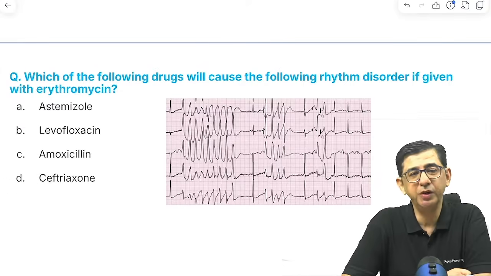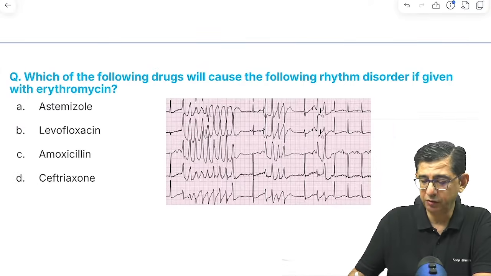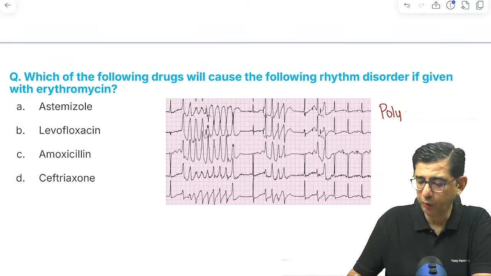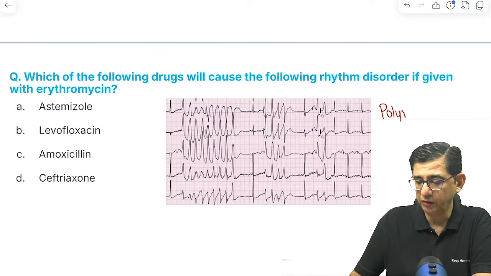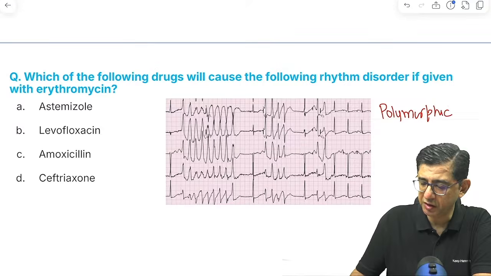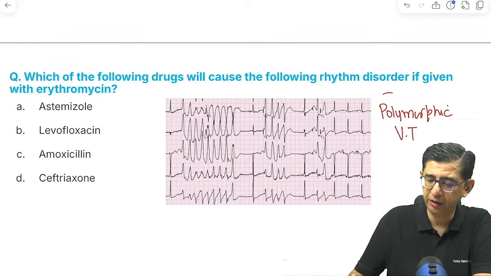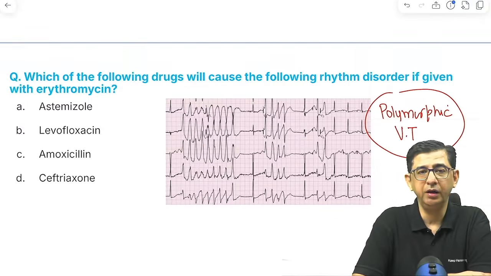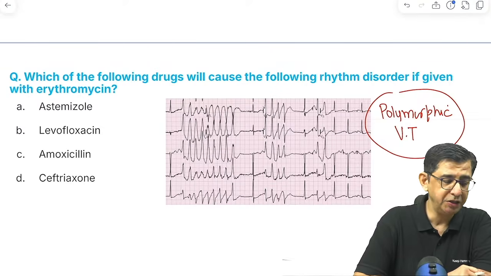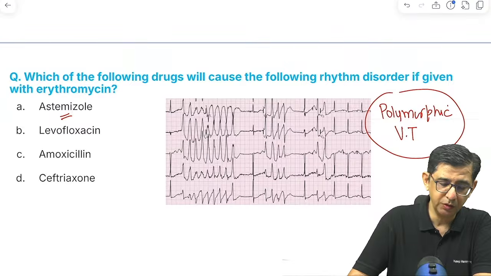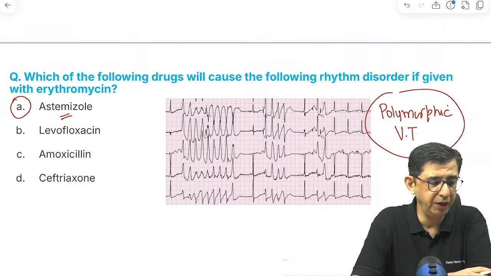Then is an ECG based question where you can notice that there is a variation in the height of the broad QRS complexes. You can see the broad QRS complexes, and each one of them, the height is changing. So this is a polymorphic ventricular tachycardia. Polymorphic ventricular tachycardia can be seen with macrolides in combination with antihistaminic drugs, like astemizole. So the correct answer in this question is option number A.